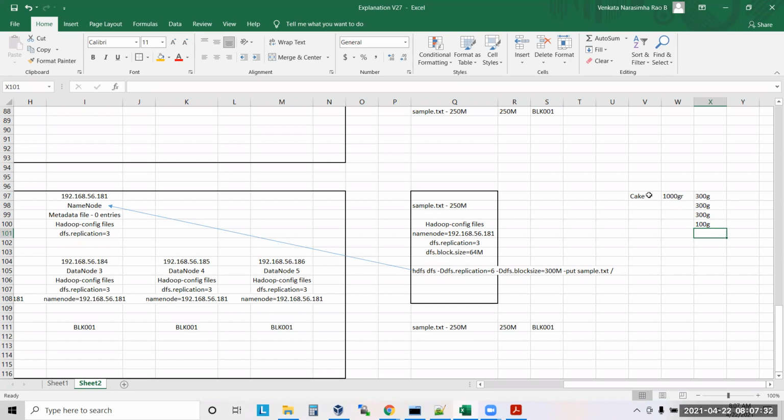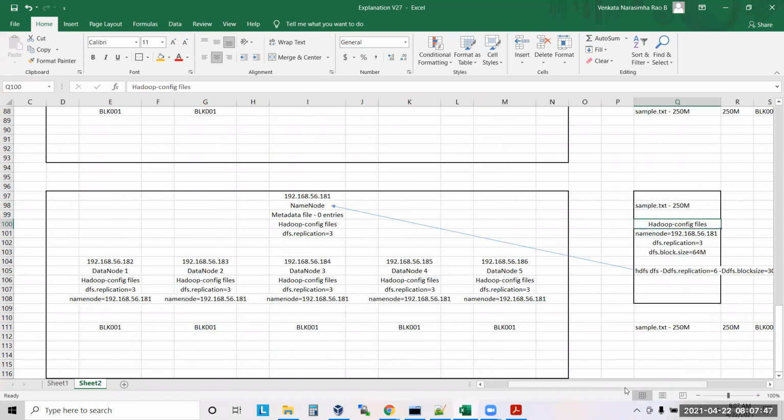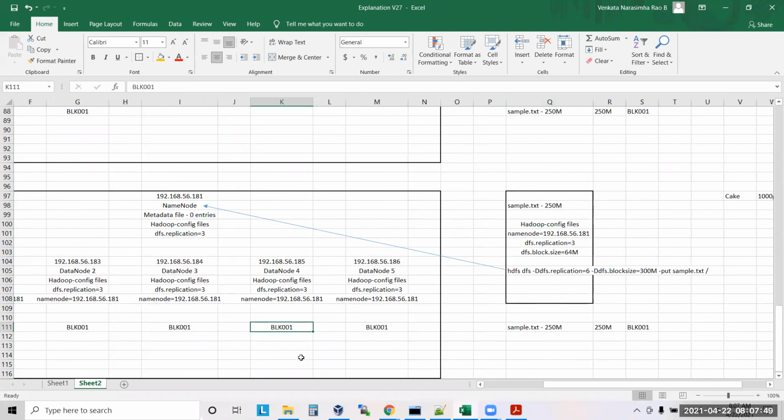But his question is, we are making a 64 block size. Sir, see, the block size is to cut the data into pieces, not to write it here. Understand? So block size here we are using to cut the data into pieces, not to write it here. Okay, got it.